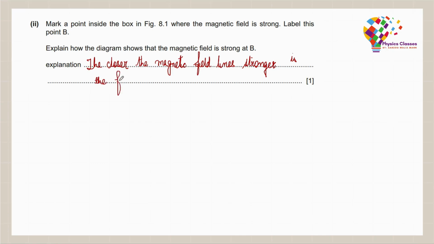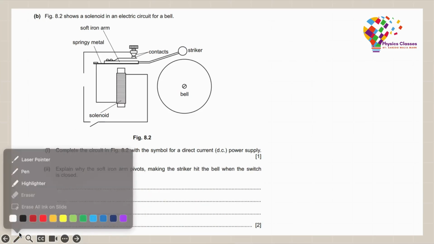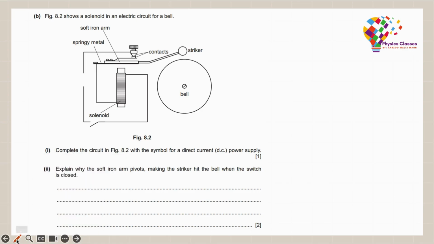Now for the B part, figure 8.2 shows a solenoid in an electric circuit for a bell. Complete the circuit in figure 8.2 with the symbol for direct current power supply. Now the symbol for direct current power supply is simply going to be 2 circles with a positive and a negative. You may mark the positive and negative any other way around because the direction of current is not actually shown over here.